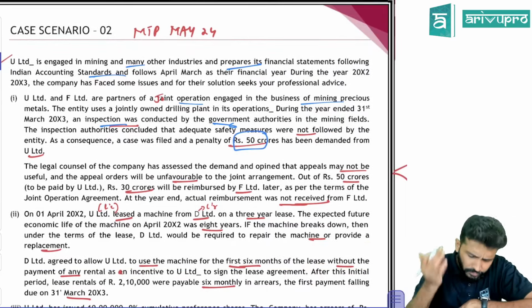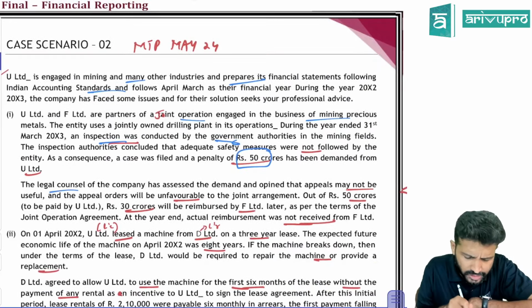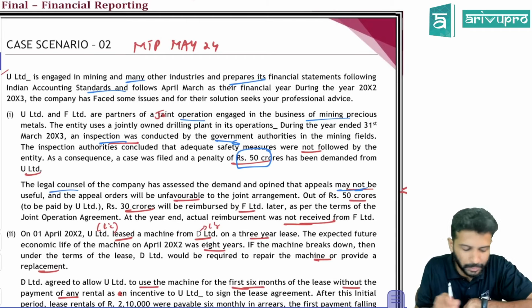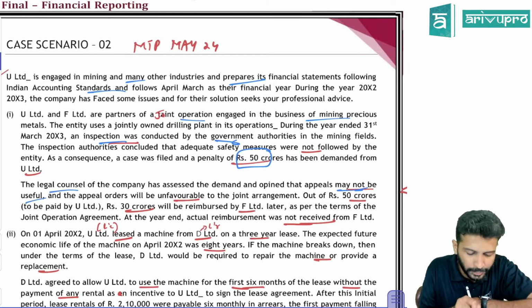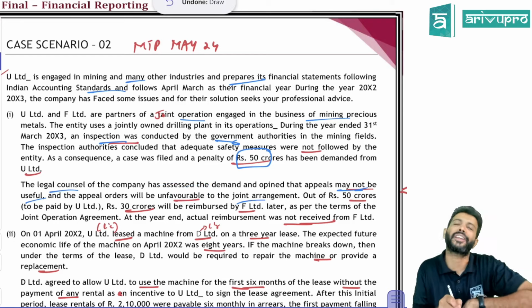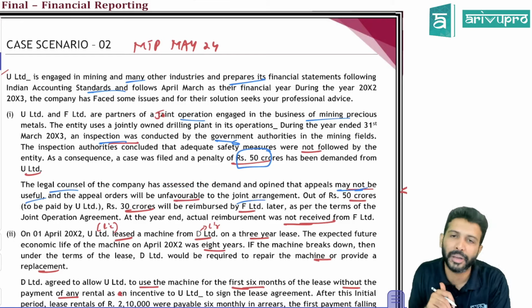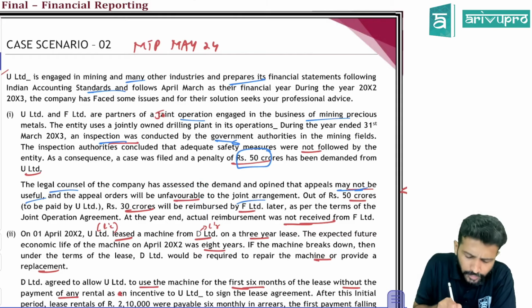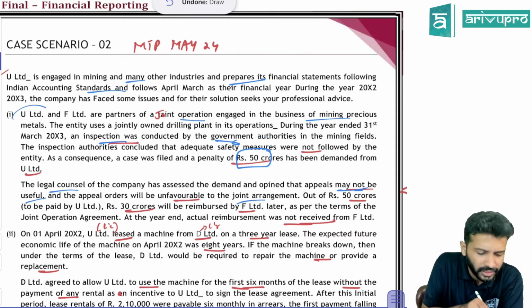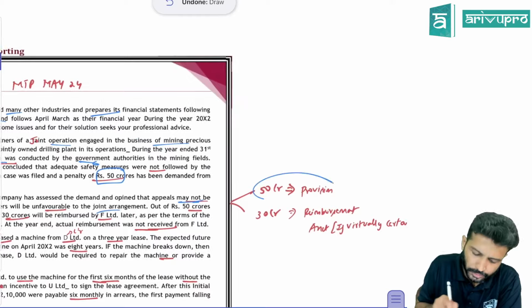Now what? So we check with our lawyers. The legal counsel has assessed the demand and opined that an appeal may not be useful and the appeal orders will be unfavorable to the joint arrangement. So they are saying we have to pay the penalty. Okay. So they're saying the obligation is probable. If the obligation is probable, what do we have to do? We have to recognize a provision. So which is the company? U Limited. So they have to recognize a provision of 50 crore rupees.